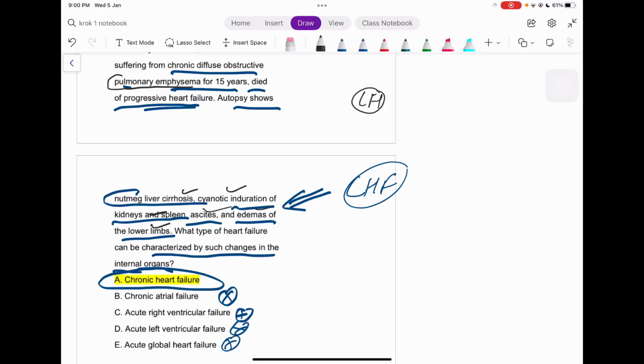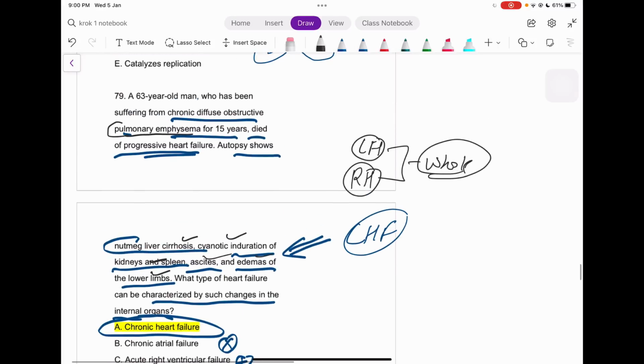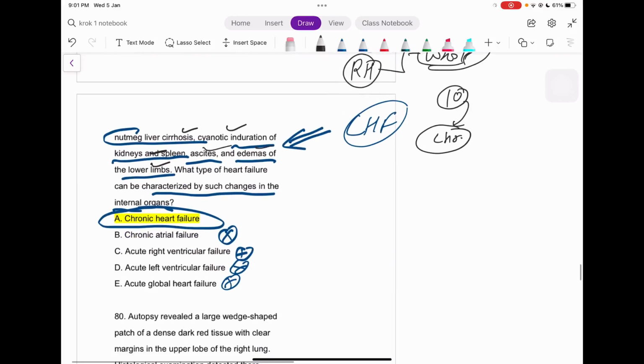So it can also be directly the right heart also. So it's what? The whole heart, right? So it's a whole heart failure from the 15 years itself, let's say. Not from the 15 years, or maybe just say for a minimum of about 10 years, right? So it's itself a chronic situation. And we have the perfect answer out here, which we are looking for. That is a chronic heart failure, right?